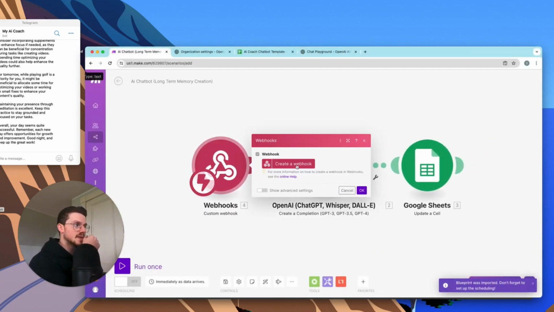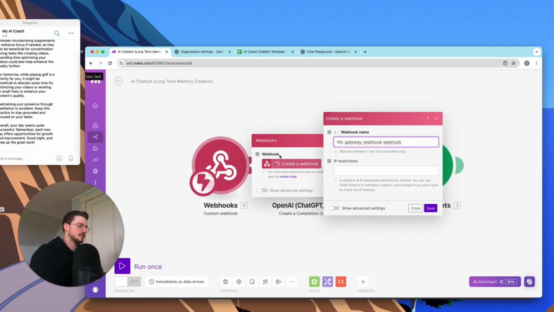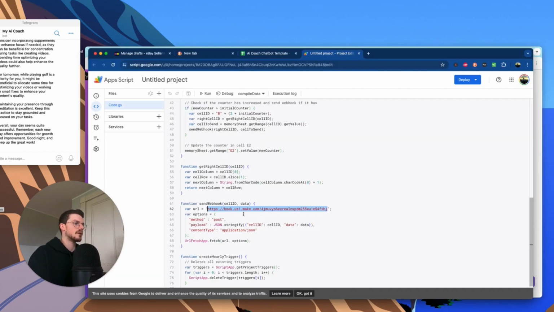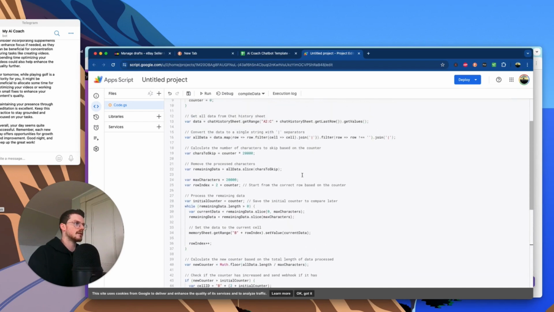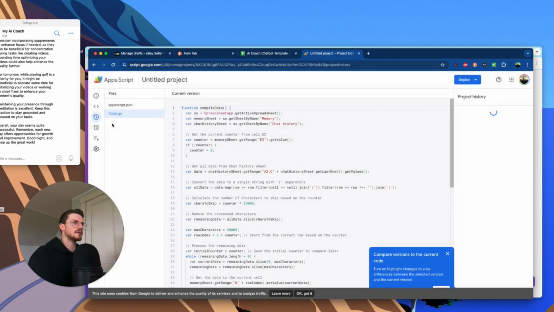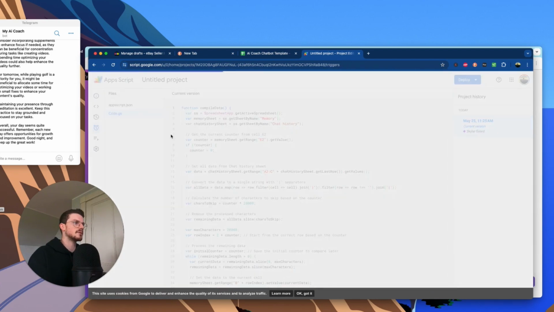So now we're going to need to create a webhook. This webhook is going to be called Memory Creation AI Chatbot. We're going to hit Save. We're going to copy the address. We're going to come back to our app script. We're going to paste the new webhook right in here. We're going to hit save, and we're going to come back down to triggers, just check something real quick.